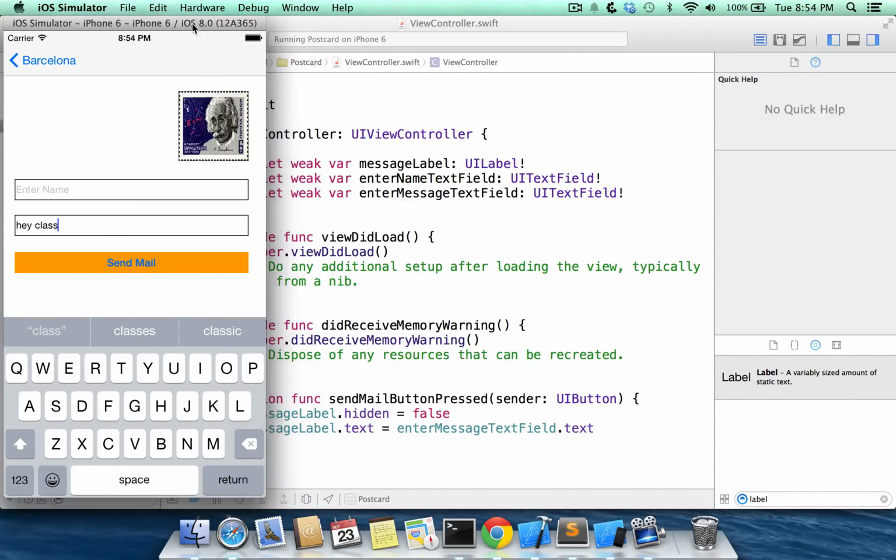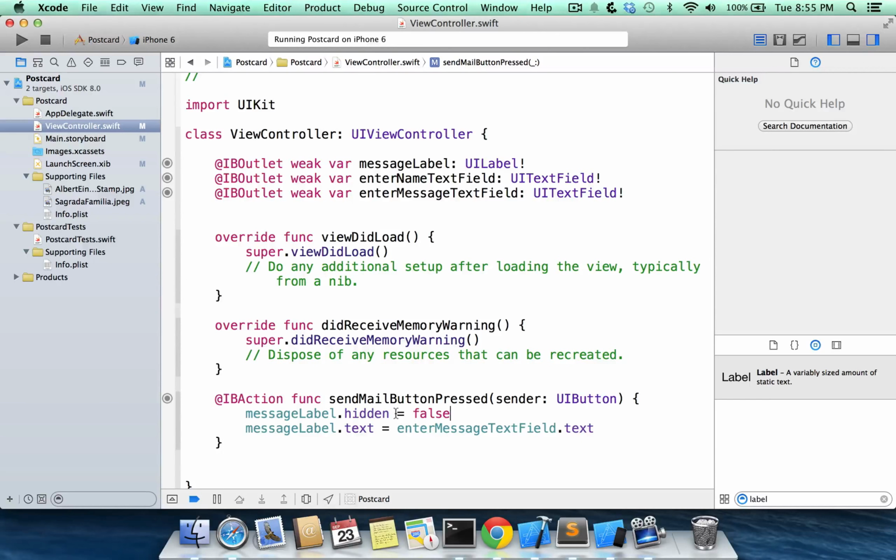Now, we could also update this. We could say something like "Hello World." Let's press the send mail button again, and this time we see that it updates. Each time we press this button, it's going to unhide the label. It's already hidden, so we're not really unhiding. The first time we do this, it's initially going to be hidden, and after that, you're just going to keep unhiding it. So if it's already unhidden, it'll just stay unhidden. But then we're going to be able to update the label with whatever we change the text field to. So if we don't change the text field and we press this again, we're going to see it's just going to leave it as Hello World.